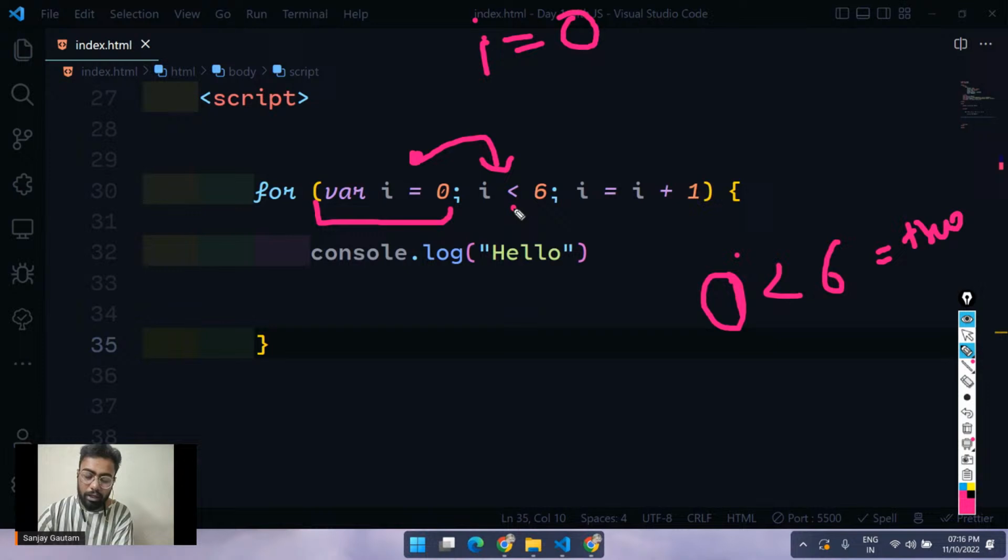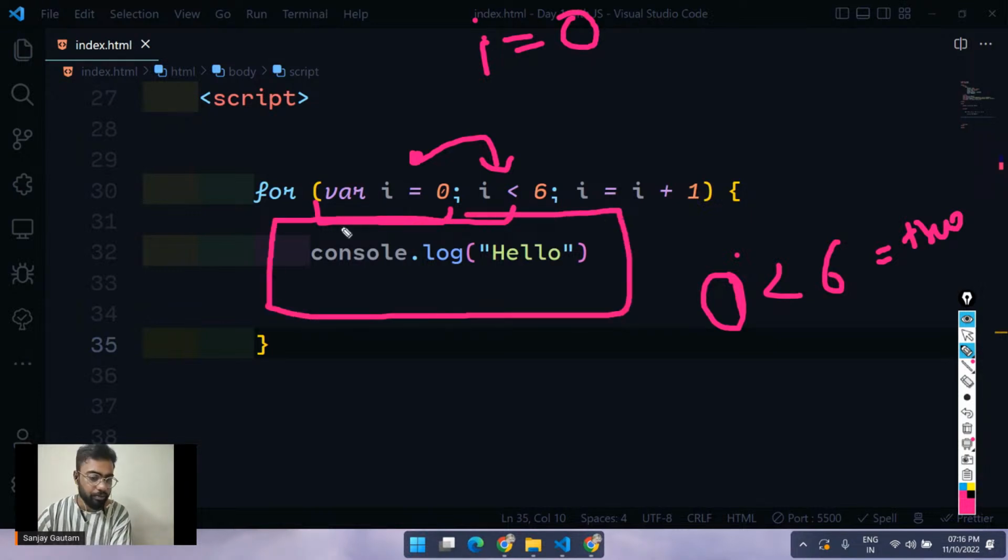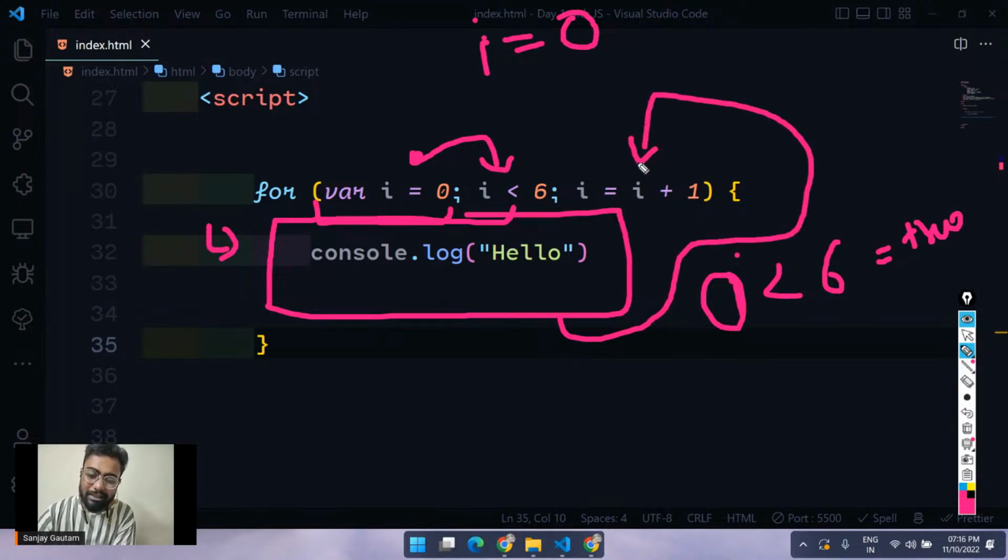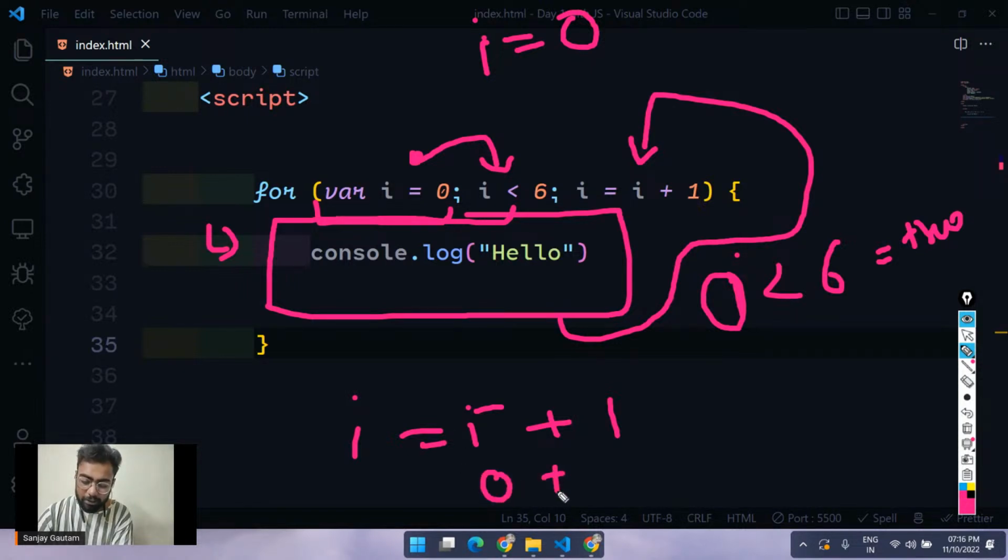If it gets a true here, it will get inside this loop and execute all the code that you have here. So we will get this console.log hello in our output. After that, it will come to this third part. The third part says make the value of I equal to I plus 1. So what is the value of I we have right now? It's 0 plus 1, which is equal to 1. So now the new value for I is 1. So just remove this 0 and make it 1 here.